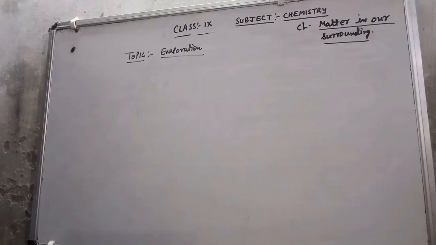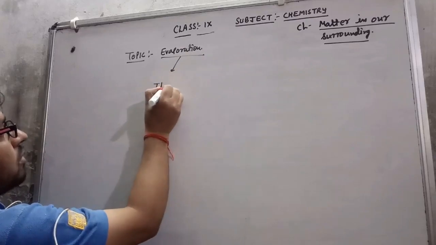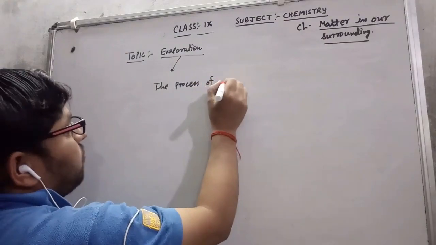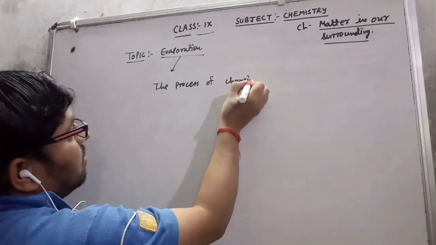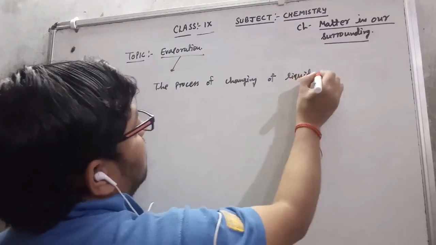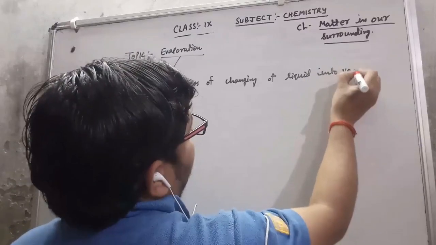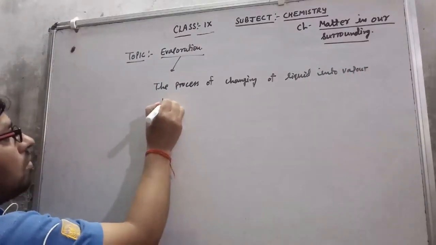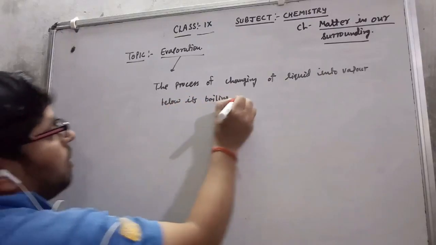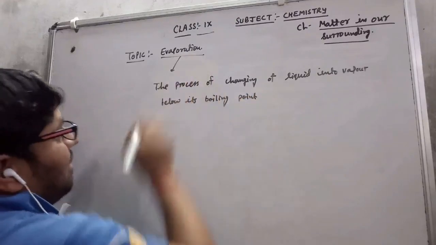The process of a liquid changing into vapor below its boiling point is called evaporation.